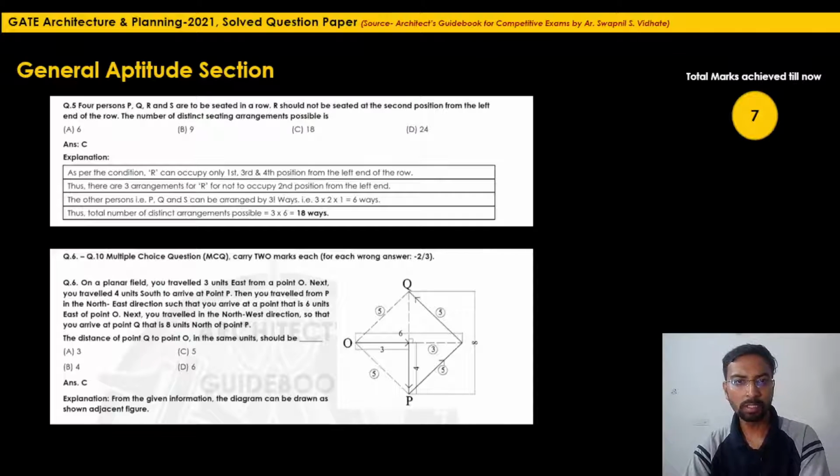So the total marks we have achieved till now will be 7, because the earlier 5 questions were of 1 mark each, and this particular 6th question is of 2 marks. So we have achieved 7 marks till now.